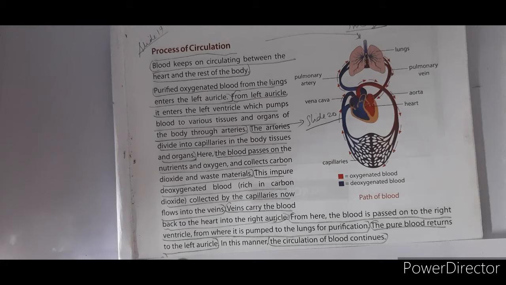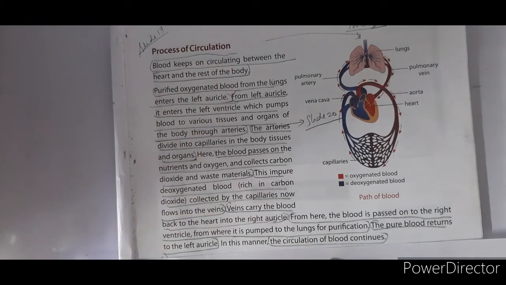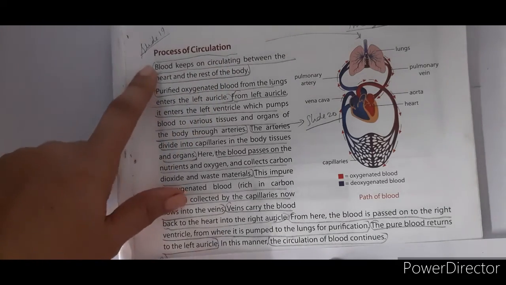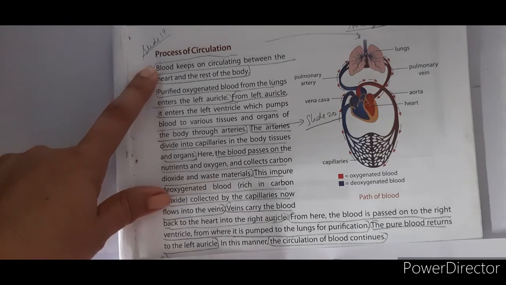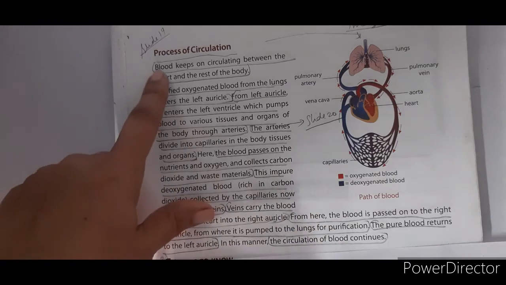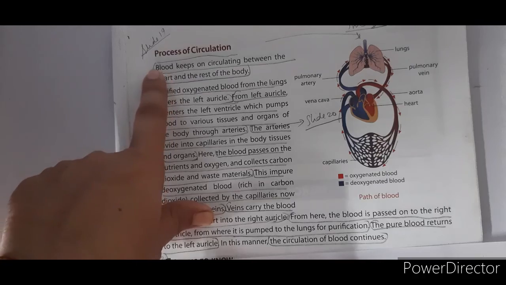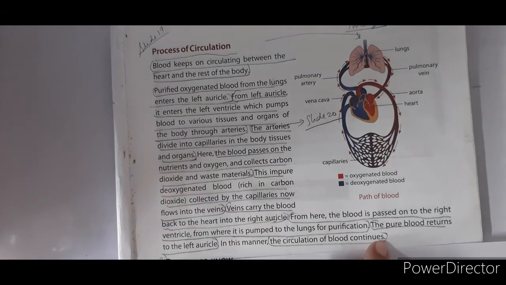You are going to page number 5 and you have the process of circulation. So from this word blood, you are going to write up to the last word continuous.